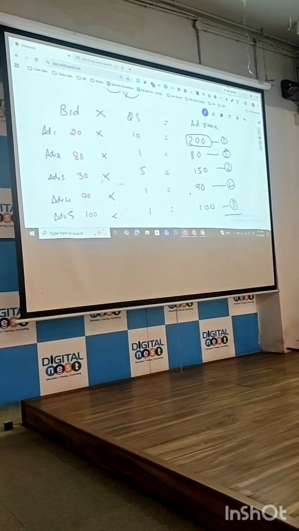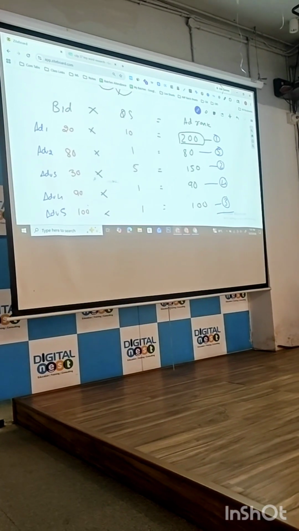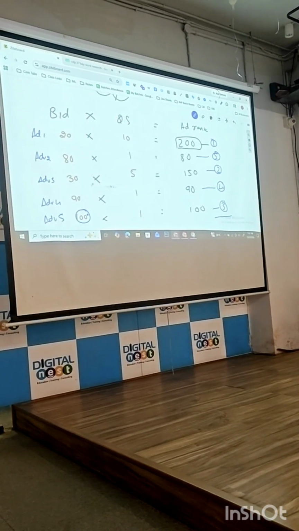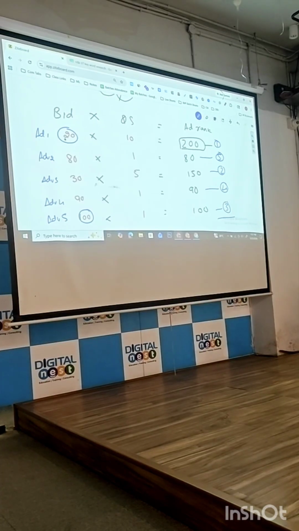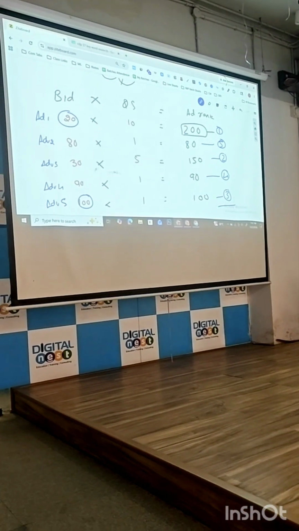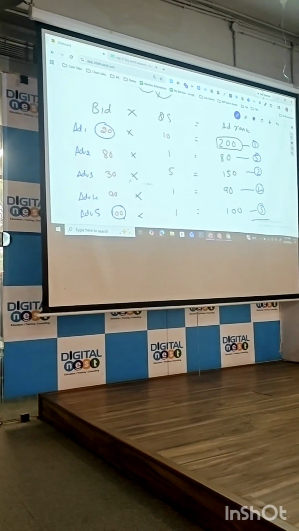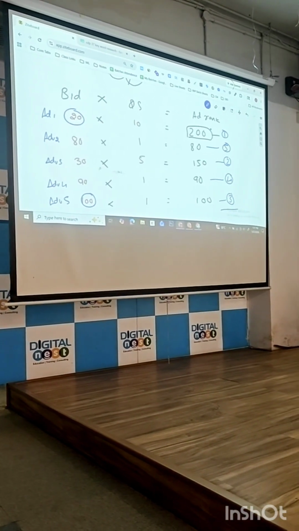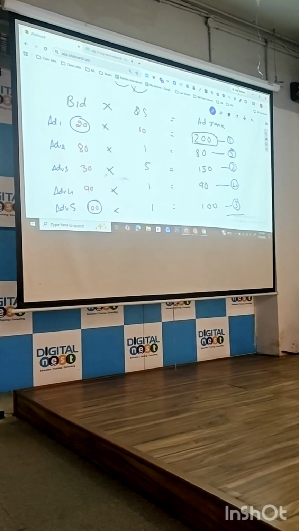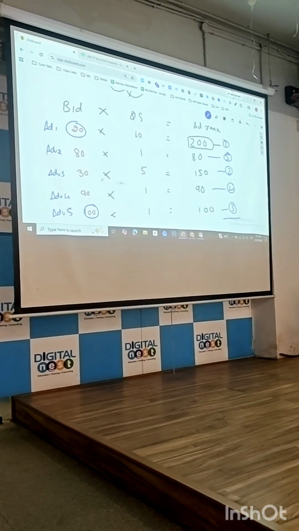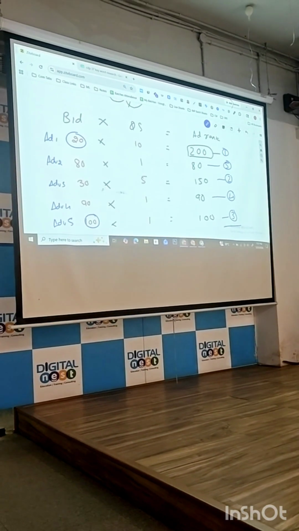Who is ranking on third position? How much is he ready to pay to Google? 100 rupees. He is ready to pay only 20. To which ad should Google give priority? If Google sees only money, Google should give it to the 100. But who is ranking on top here? 20. Why? Quality.